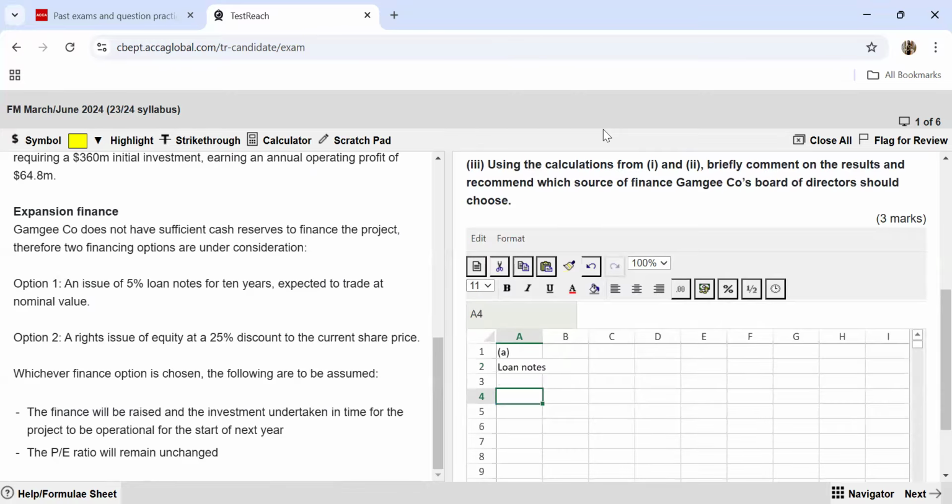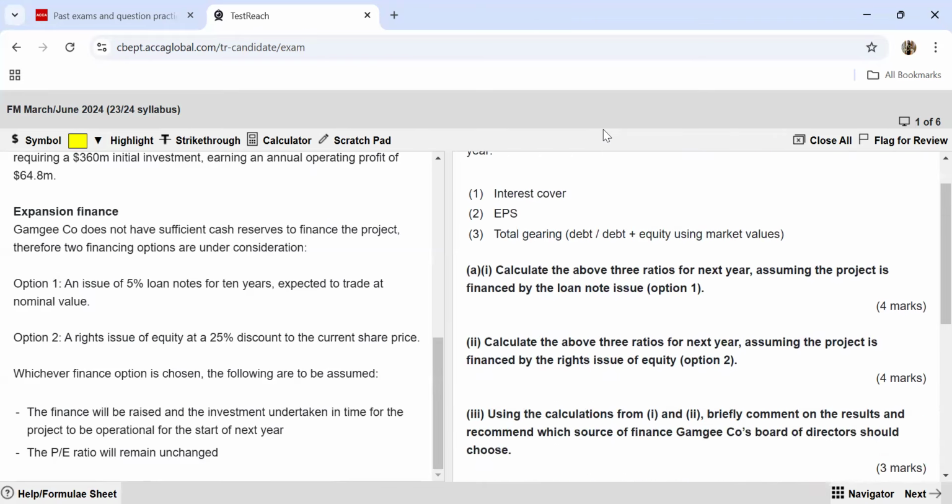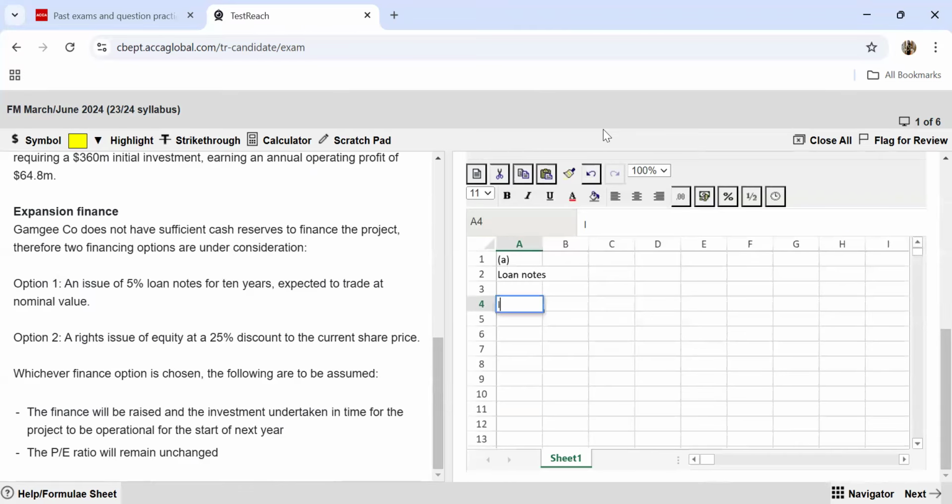Okay, so now we start off first. The very first ratio is the interest cover. So we need to calculate the interest cover ratio. Now, what's the formula that we have learned? The formula says in your numerator, you're supposed to take the PBIT or your operating profit. I'll just write it. You need not write this in your actual exam. And that needs to be divided by the interest cost or the finance cost. So this is the formula that we have learned, and we will be putting this to use.